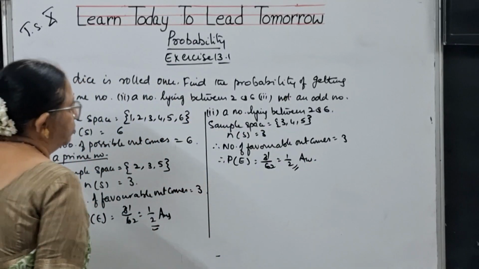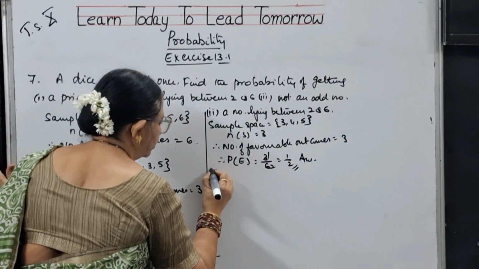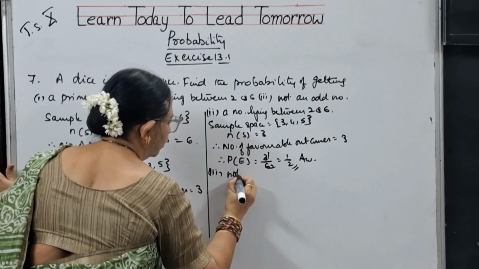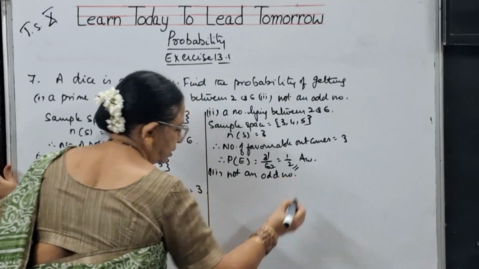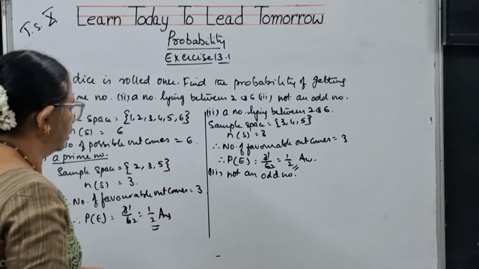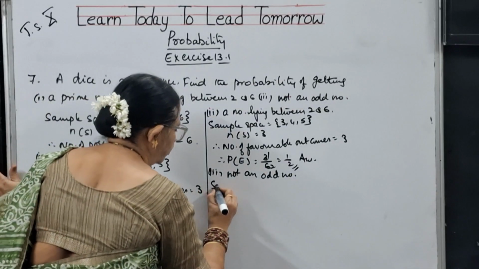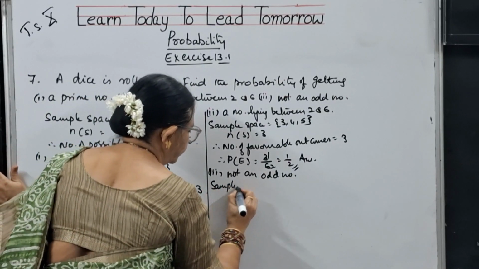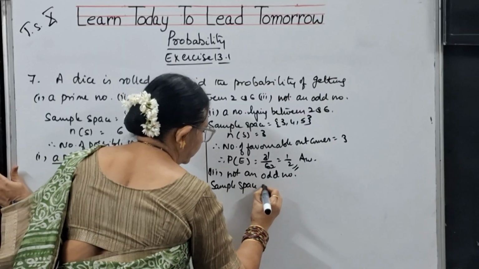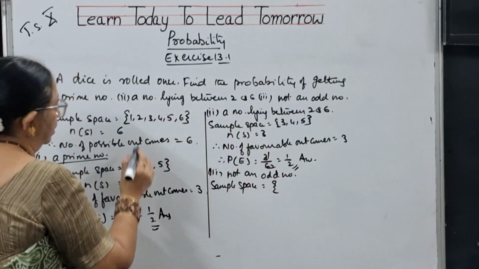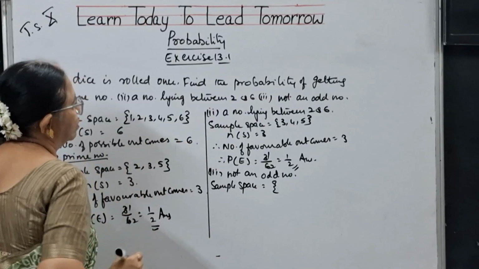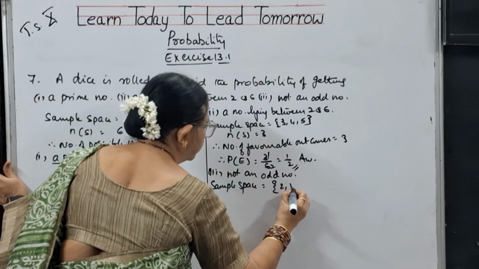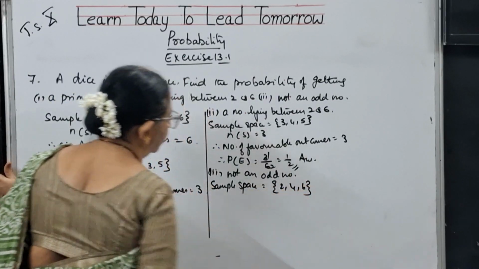This is the second bit. And the third bit: not an odd number. So, what is the sample space? Not an odd number means I should take 2, 4, 6. These are even numbers.